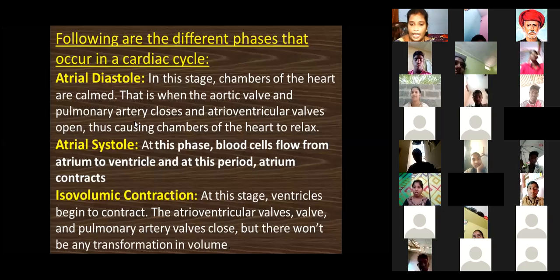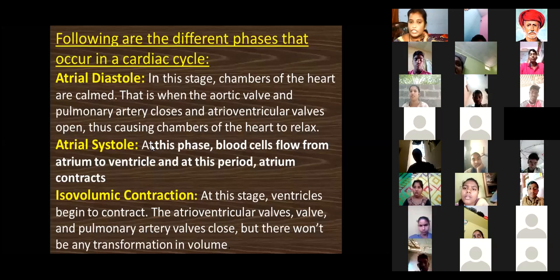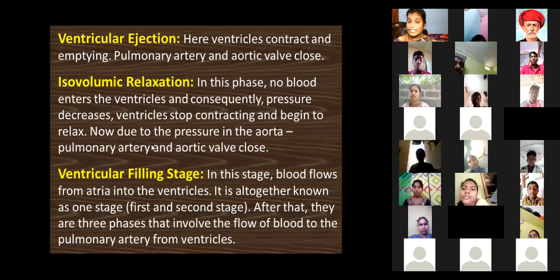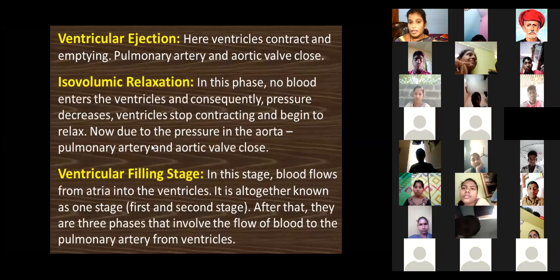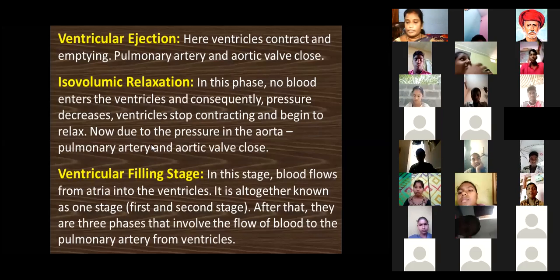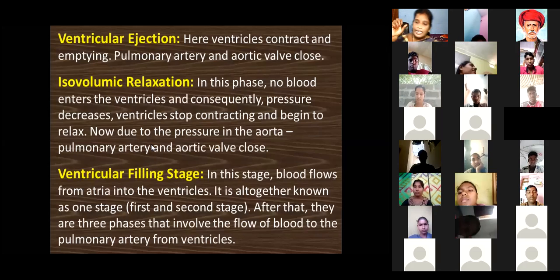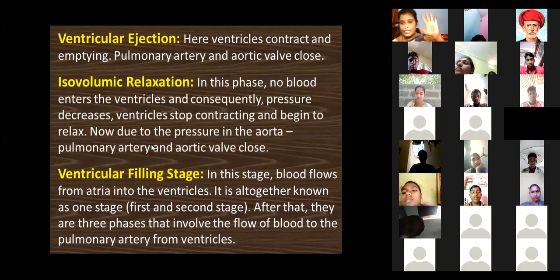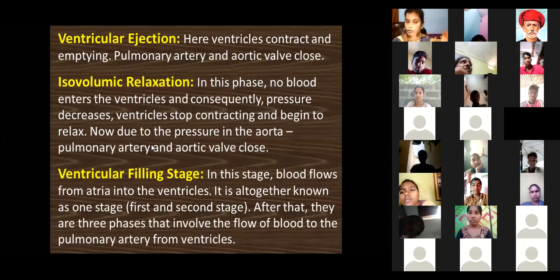Shall I move to the next slide, ma'am? This is another stage, ventricular ejection. What is ventricular ejection? Here the ventricles contract and empty. The pulmonary artery and aortic valves are opened, and the remaining two valves are closed. Once the atria contract, the ventricles relax, and once the atria relax, the ventricles contract. The four chambers play their part in the completion of the heartbeat.